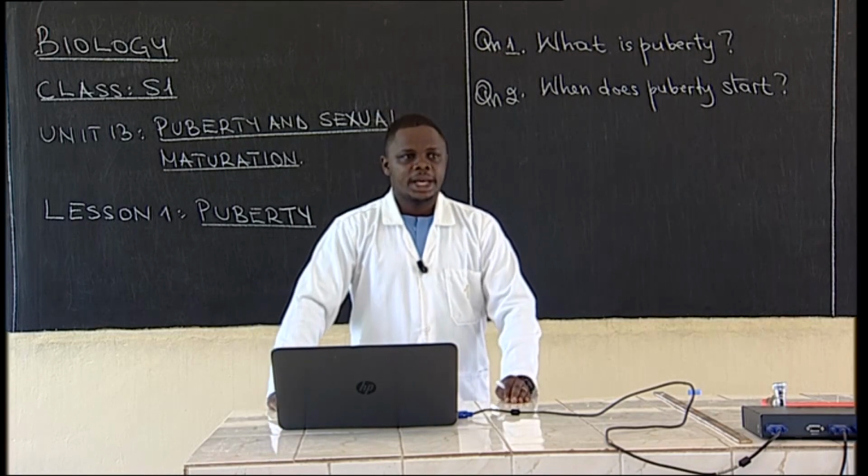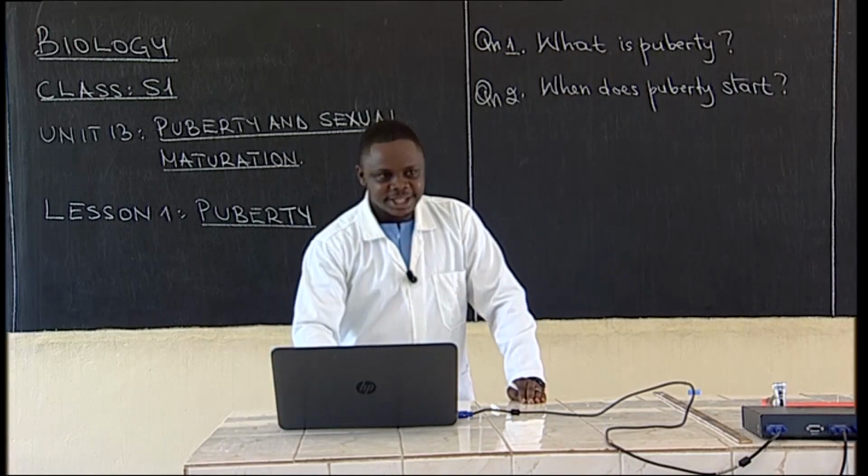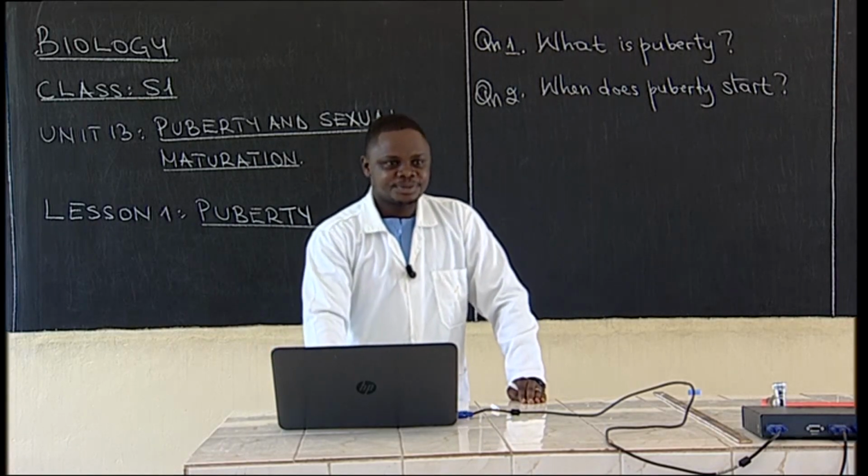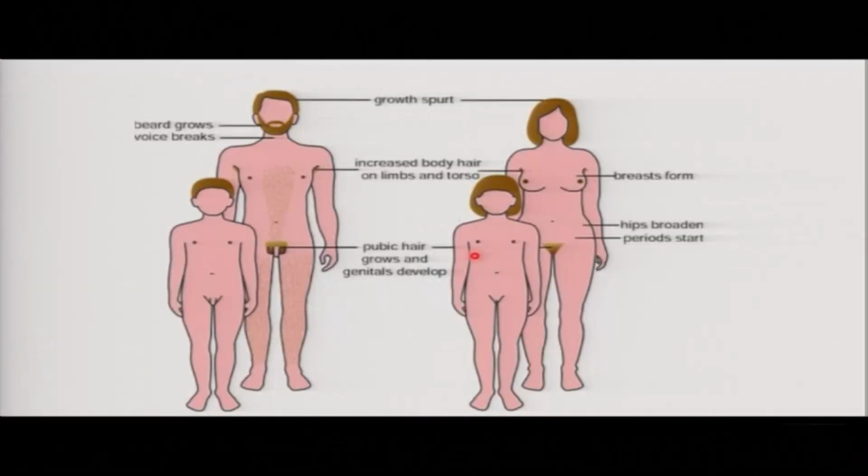Now, there you see the diagram. This is a young boy. This is a young girl. But of course, going through the stages of life, you can see after some years, this young boy has grown into an adult man. You can see that this young girl has grown into an adult woman.